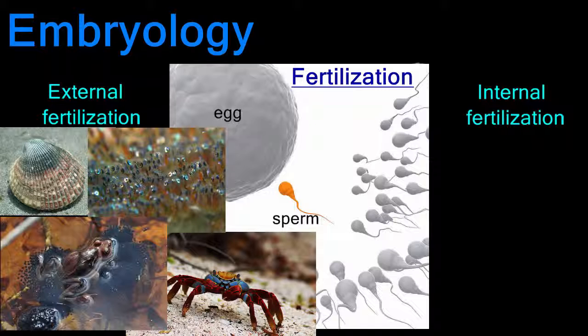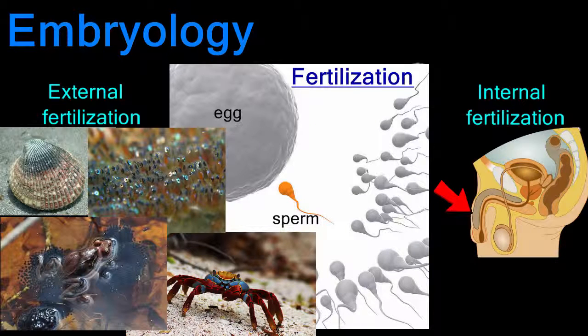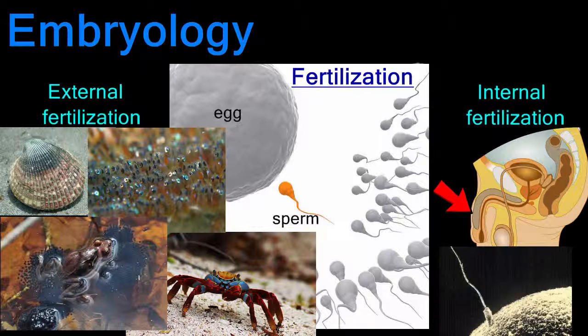Internal fertilization required the evolution of the penis so that sperm could be deposited inside the female body. Sperm must then swim to find the egg for fertilization. Reptiles, birds, and mammals rely on internal fertilization.